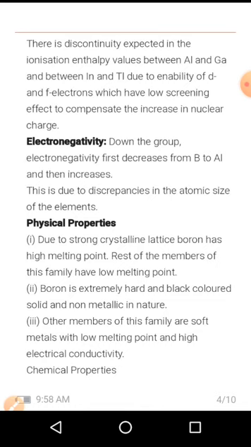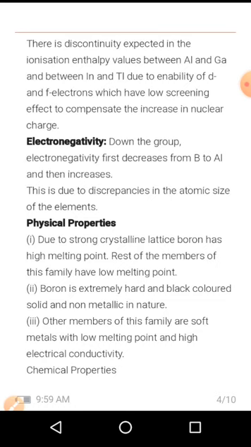There is discontinuity expected in the ionization enthalpy values between aluminum and gallium and between indium and thallium, due to the inability of d and f electrons, which have low screening effect, to compensate for the increase in nuclear charge. ಸೊ ಇಲ್ಲಿ 13 ಗ್ರೂಪ್ ಎಲಿಮೆಂಟಲ್ಲಿ ಬೋರಾನ್ ಟು ಅಲ್ಯೂಮಿನಿಯಂ ಒಂದು ಆರ್ಡರ್ ಇರ್ತದೆ. ನೆಕ್ಸ್ಟ್ ಗ್ಯಾಲಿಯಮ್ ಟು ಇಂಡಿಯಮ್, ನೆಕ್ಸ್ಟ್ ಇಂಡಿಯಮ್ ಟು ಟ್ಯಾಲಿಯಮ್, ಬಿಕಾಸ್ ಆಫ್ ದ ಪ್ರೆಸೆನ್ಸ್ ಆಫ್ ಡಿ ಆ್ಯಂಡ್ ಎಫ್ ಆರ್ಬಿಟಲ್ ಇನ್ ಅ ಪರ್ಟಿಕ್ಯುಲರ್ ಎಲಿಮೆಂಟ್.